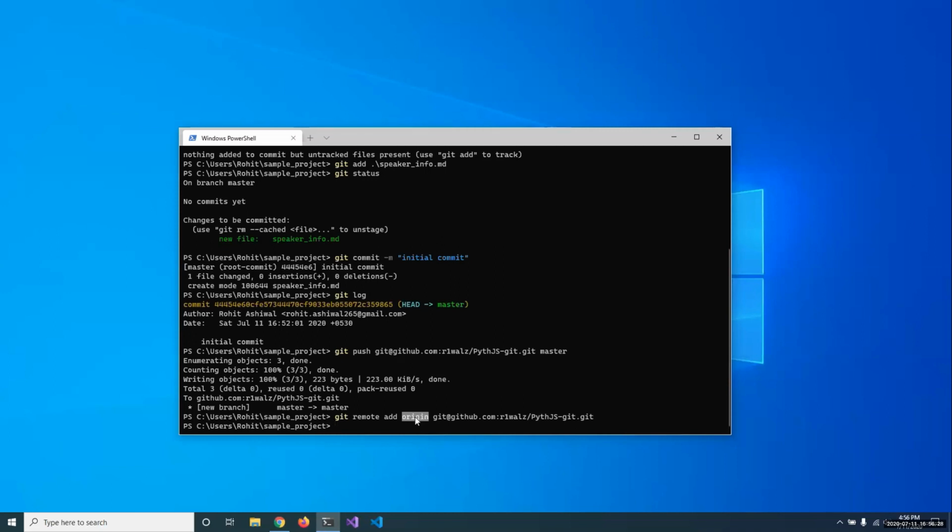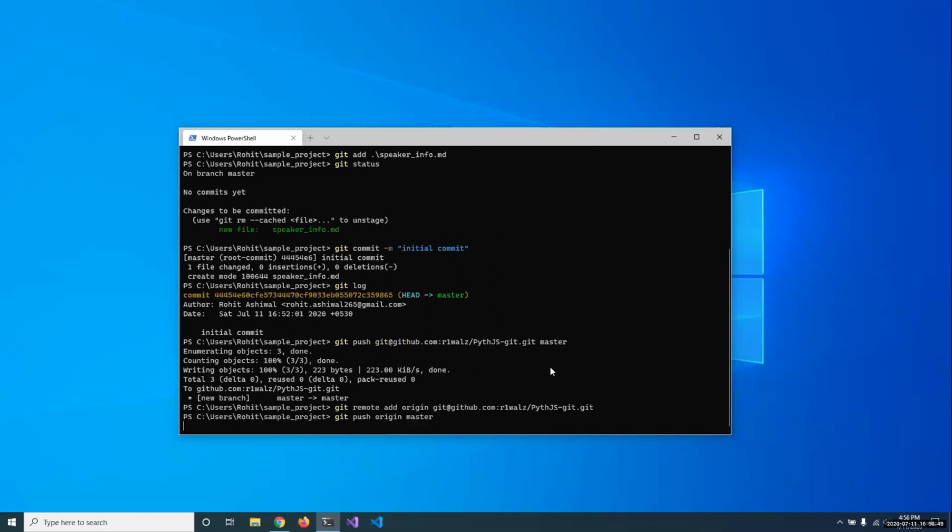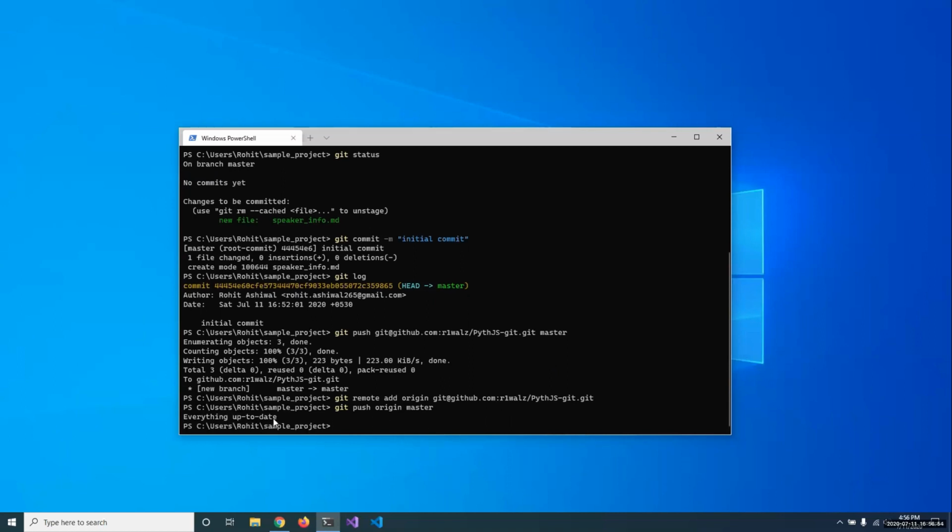Usually the main repository is known as origin, so let us use origin here. We can also use upstream, which is yet another common name for remotes. And then I can use this similarly. Instead of writing this whole big URL, I can just use its alias and push again. But right now everything is already there on our remote. Git will simply say that everything is up to date and will not upload anything.